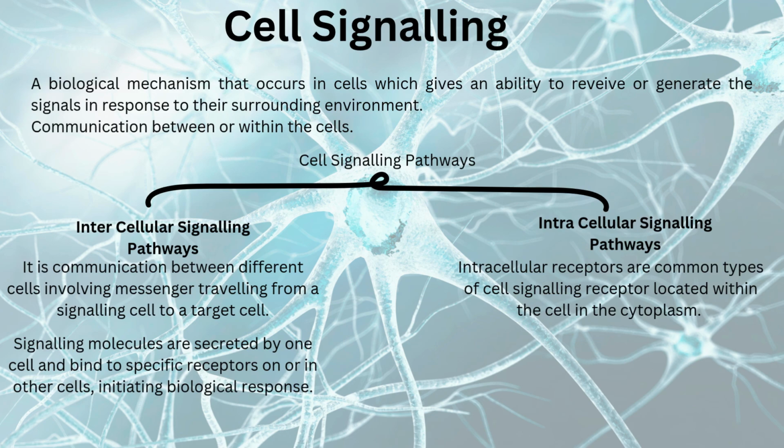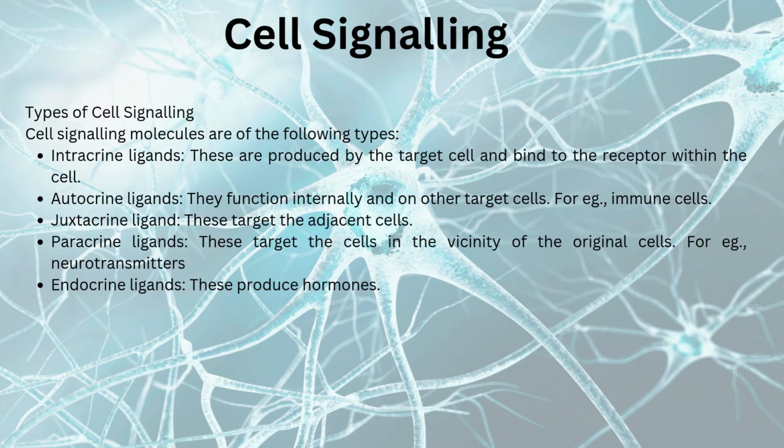Intracellular receptors are common types of cell signaling receptors located within the cell in the cytoplasm. Types of cell signaling. Cell signaling molecules are of the following types. The first one is intracrine ligand. These are produced by the target cell and bind to the receptor within the cell. Second one is autocrine ligand. They function internally and on other target cells, for example immune cells.